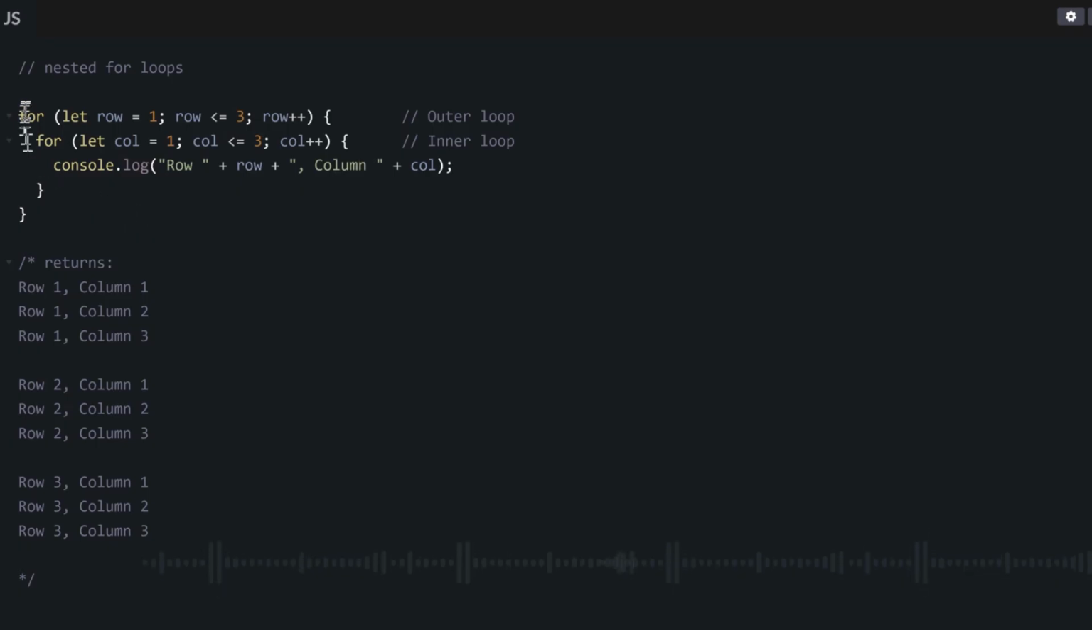It goes back out. Now for this out too, our row has become 4. It will check again. Is 4 lesser or equal to 3? No. So it will come out from this one again. So it will come out from this for loop entirely.